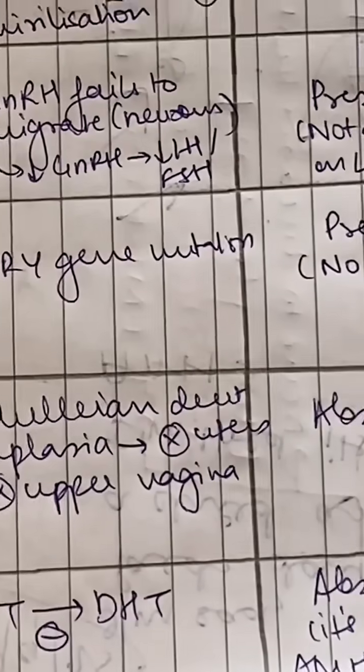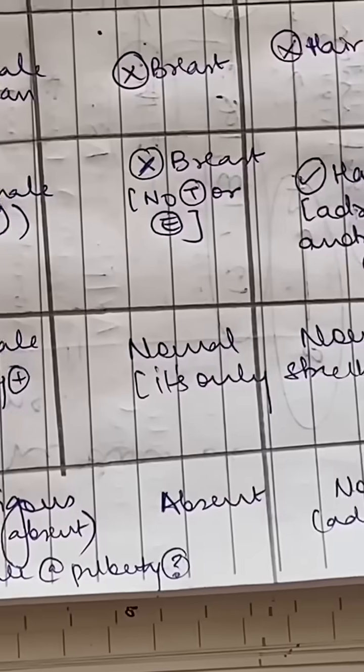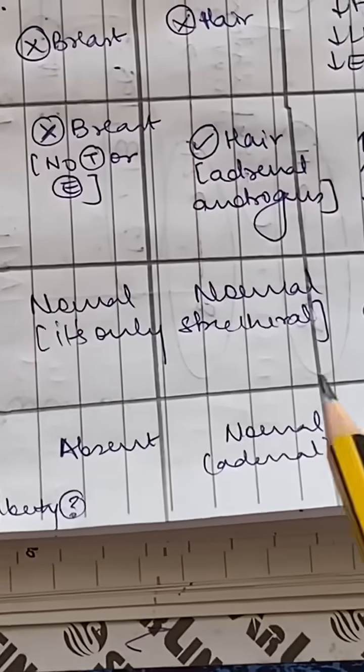There is Mullerian agenesis. Karyotype is of a female, but your uterus and upper part of vagina is absent. Internal genitalia is of female because ovary is present and estrogen is being produced. It's just that uterus is not there. And everything else is also normal because estrogen is still present and being produced. It's just present with primary amenorrhea.